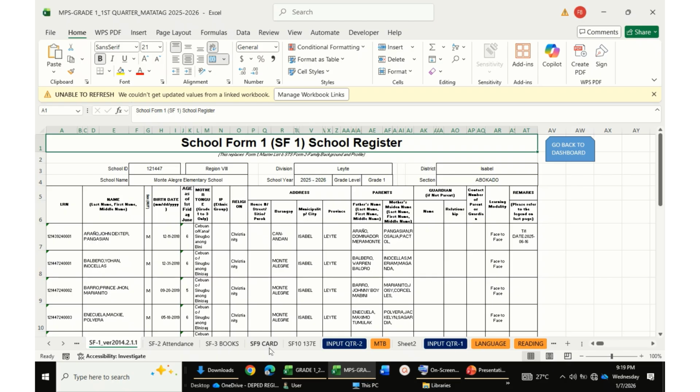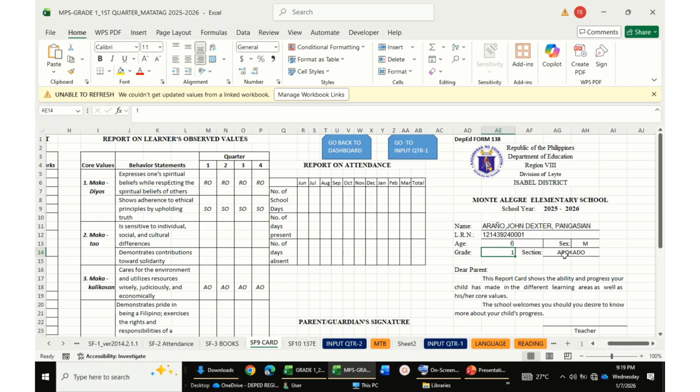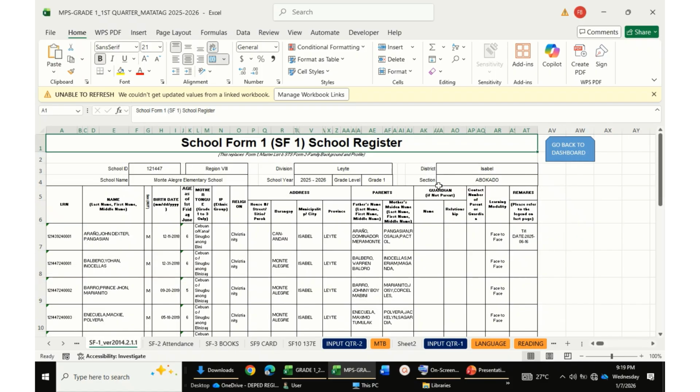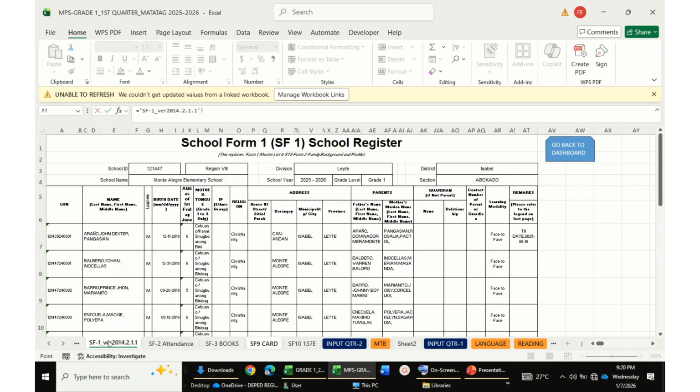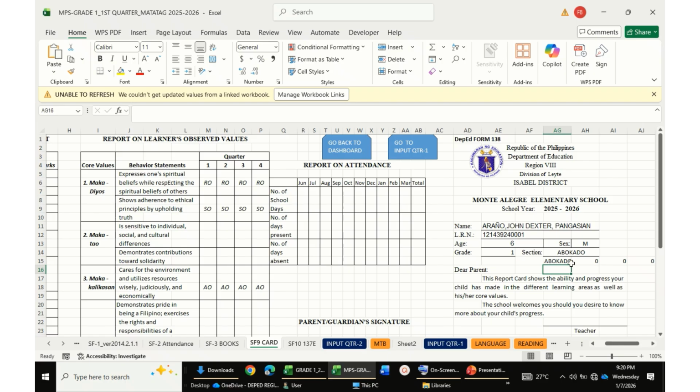The section is also inputted, because in SF1 we have 7 cells, but in SF9 we have only 2 cells. If you say, for example, equals, then you copy from SF1, see what will happen. Enter, and we have so many cells copied here.